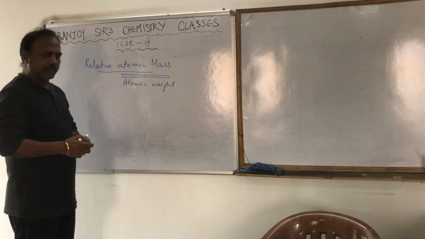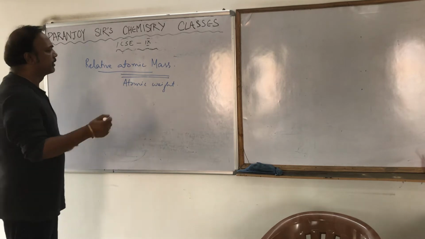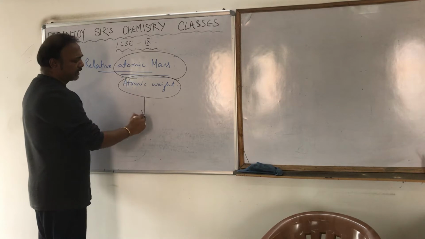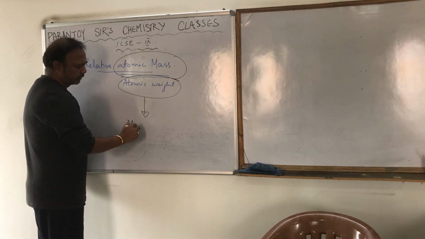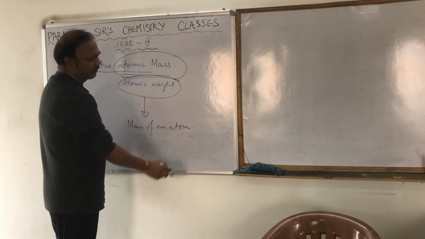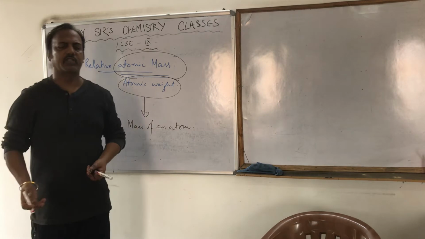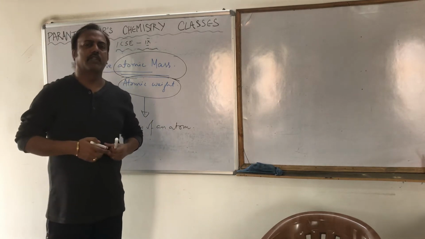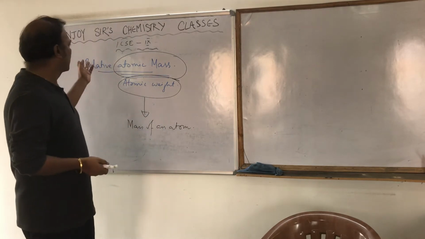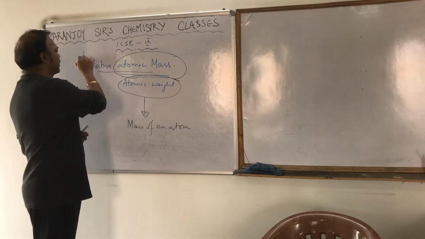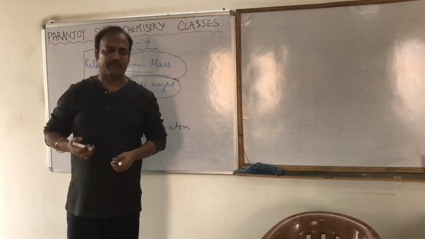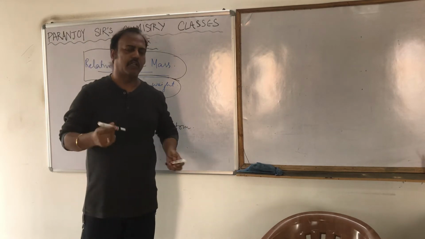Now what is the meaning of this? What is the concept of this? It means this atomic weight or atomic mass doesn't mean anything but mass of an atom. It's nothing but mass of an atom, any atom. Suppose carbon atom, what is the mass? Oxygen atom, what is the mass? Iron atom, what is the mass? That is mass of an atom, that is atomic mass or relative. Why I am saying relative, I will come to this, okay? Atomic mass or atomic weight, simply. Then why relative? From where this relative term comes? Anyway, so that also you will understand.